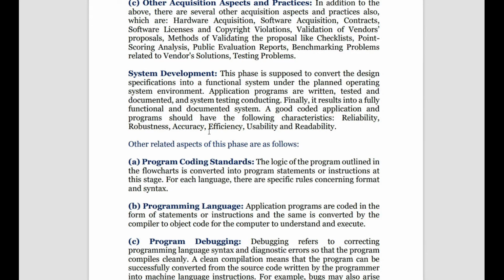So when you have developed an application, what are the good characteristics of that? It should be reliable, robust. It should have reliability, speed, accuracy, efficiency, usability, and readability. So the characteristics of a good coded application are reliability, robustness, accuracy, efficiency, usability, and readability. What are the other related aspects of this phase?